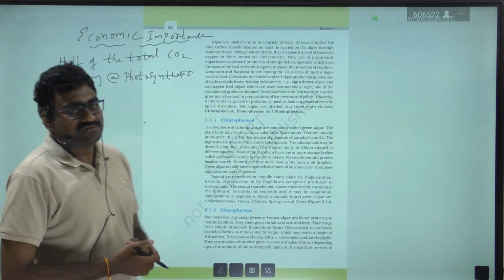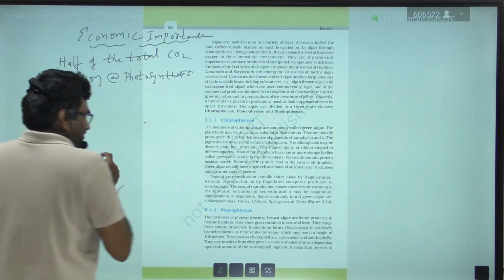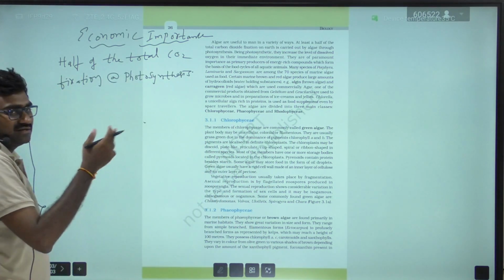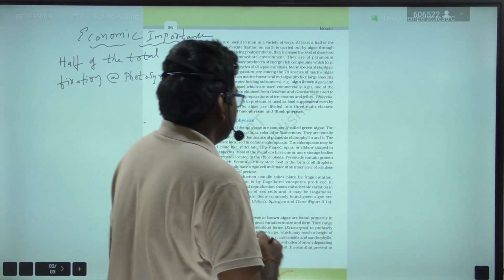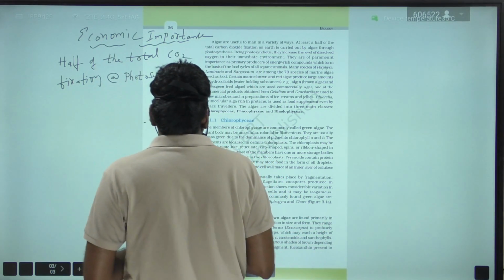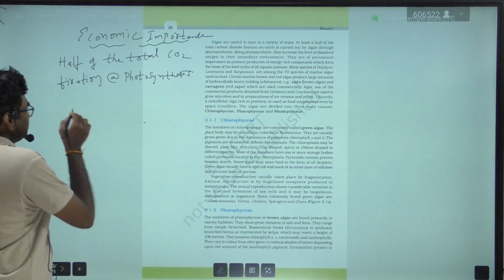Being photosynthetic, they increase the level of dissolved oxygen in the immediate environment. And another important thing is they are producers of energy rich compounds.